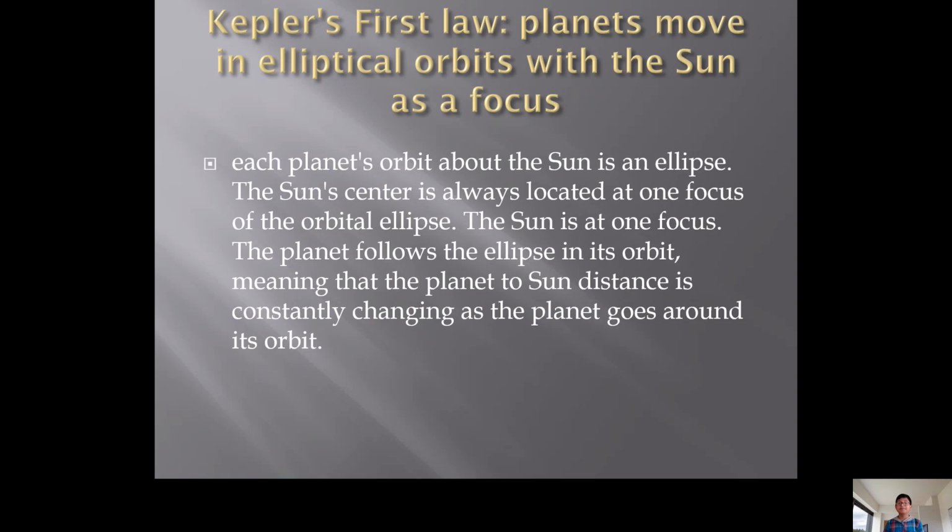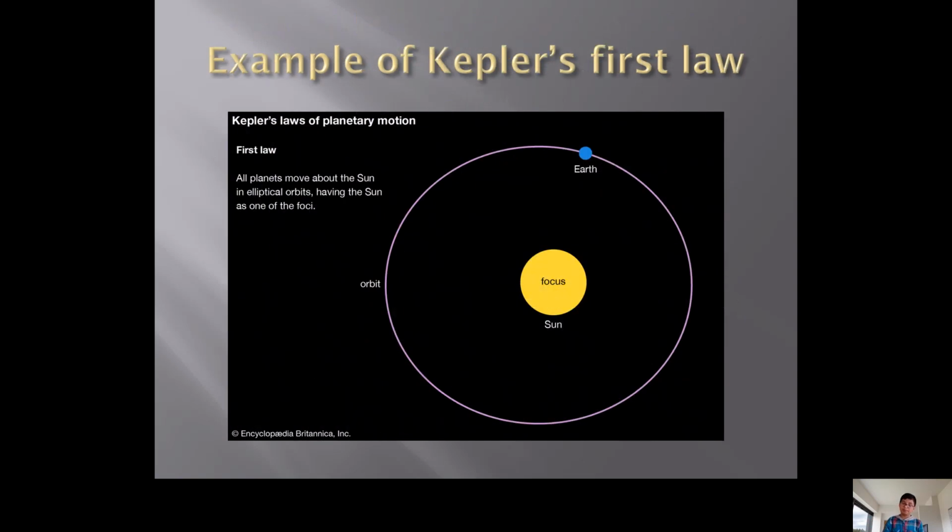Kepler's first law: planets move in elliptical orbits with the Sun as a focus. Each planet's orbit about the Sun is an ellipse. The Sun's center is always located at one focus of the orbital ellipse. The Sun is at one focus. The planet follows the ellipse in its orbit, meaning that the planet's distance from the Sun is constantly changing as the planet goes around its orbit. Example of Kepler's first law.